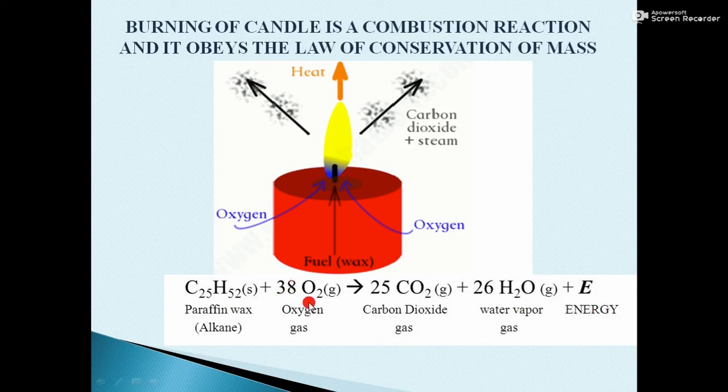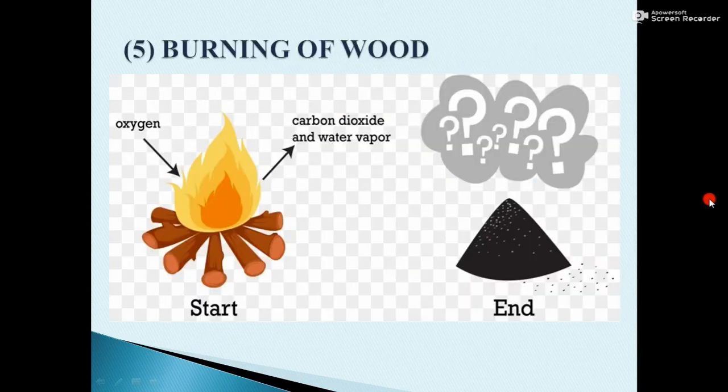Now these coefficients in the chemical reaction, that is the number before the symbol of the element or the formula of the compound, are responsible for balancing the equation, and we'll discuss it in our next topic. For the time being, you must know only this, that the paraffin wax reacts with oxygen, O2, and the products of the combustion are carbon dioxide gas, water vapors, and energy.